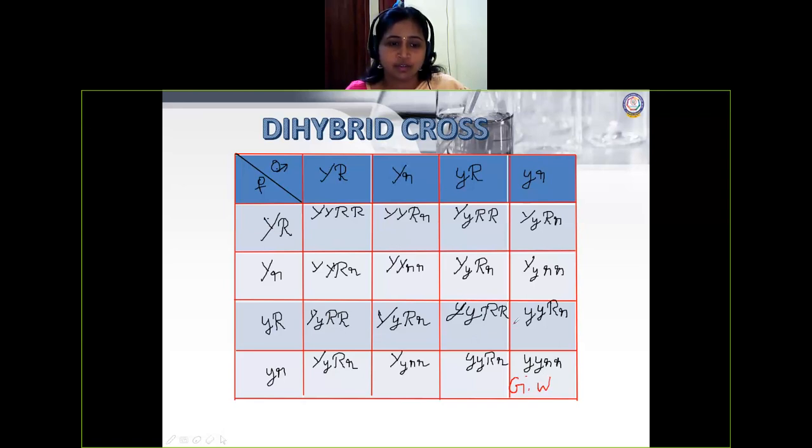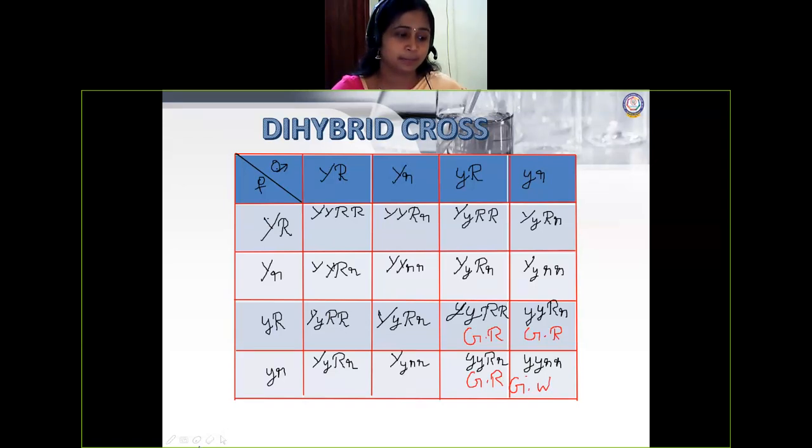And then here, if you see the combination, small y is there, so it is green, and round, with capital R. So it is green round. We have one dominant here. Green round. So we got a new character. We have taken green wrinkled, but here a new character, green round, we are getting.